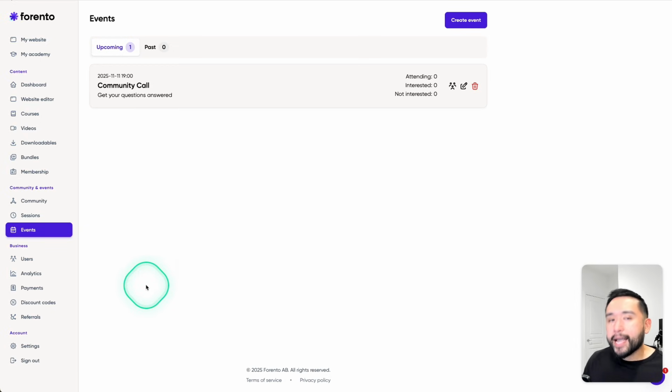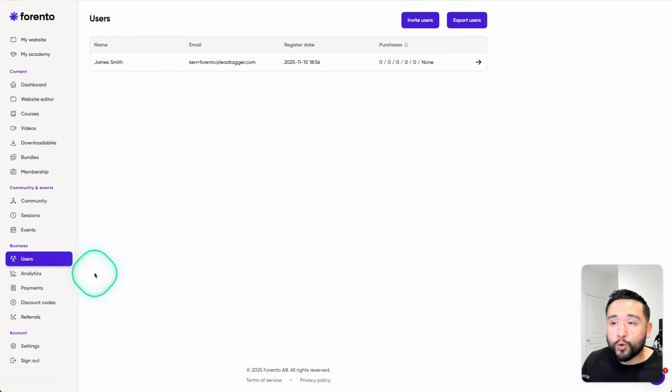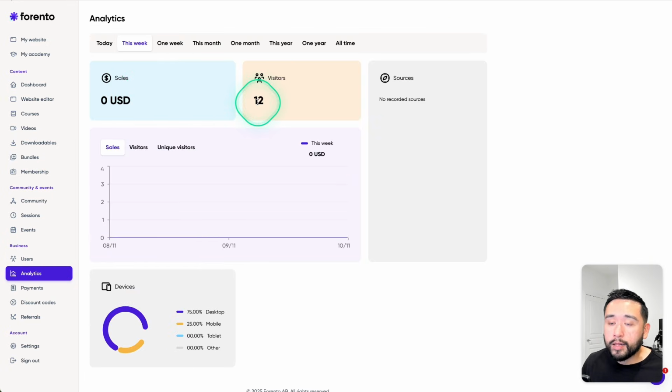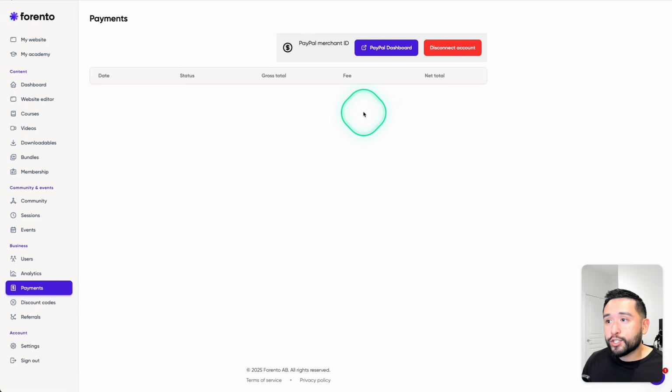And then more of the back-end side. So you could view all of your users. You can also view your analytics here. So how well you are doing in terms of sales and also visits to your website. And when it comes to payments, you can connect either PayPal or Stripe. I did connect PayPal and it was fairly easy to set up.